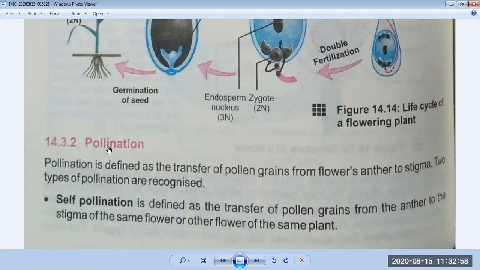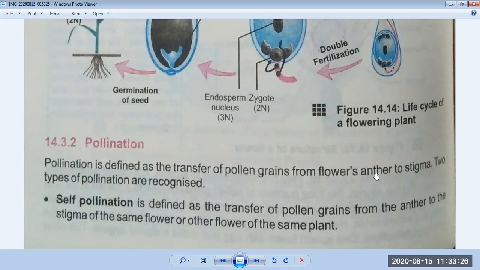So now we will discuss pollination. You all know about this from earlier: pollination is a process in which pollen is transferred from one part of a flower to the stigma of another flower. Now we will see the screen. Pollination is defined as the transfer of pollen grains from a flower's anther to the stigma. So these things are not new for you.